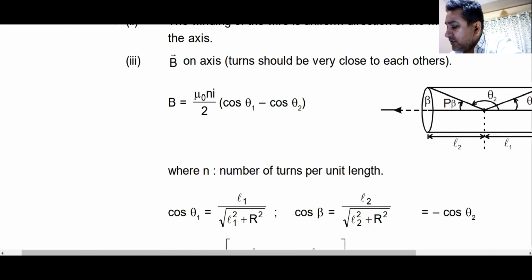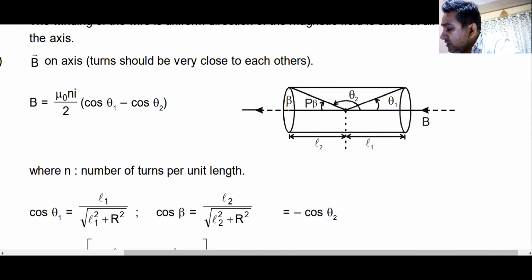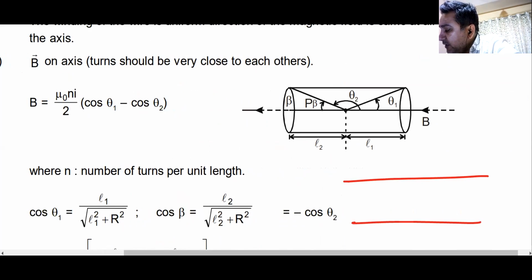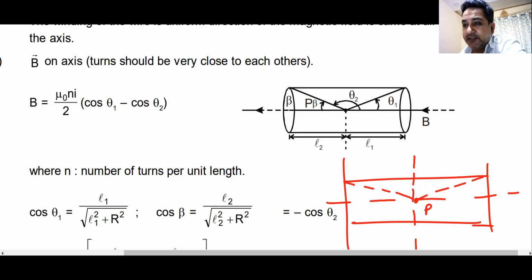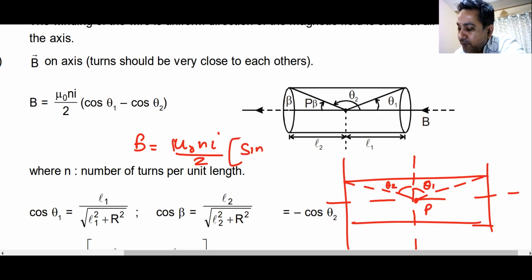I'll tell you. I don't trust this formula. This formula is not good. How do I change this formula? I change this formula in this way. This is my solenoid. This is my axis. If you have to find the magnetic field at this point P, what do I do? I draw a perpendicular like this. Then I join the two ends of the solenoid with this point. Then I call this angle theta 1. Then I call this angle theta 2. And then my formula becomes, look at the red formula, mu naught N I by 2 into sine of theta 1 plus sine of theta 2.